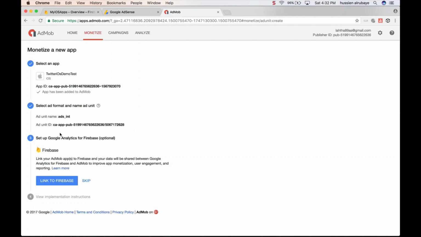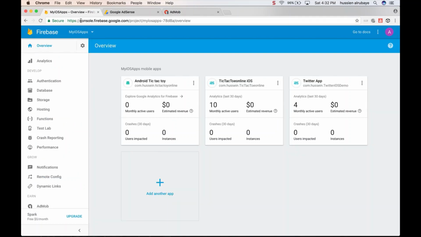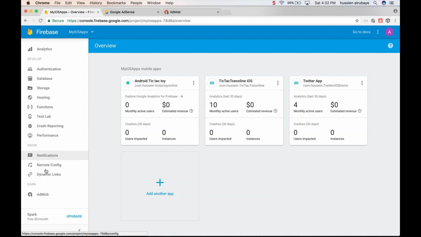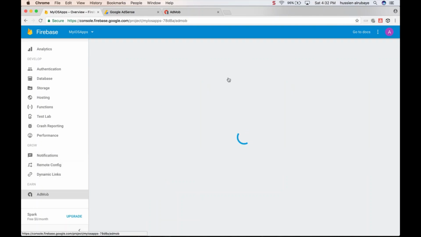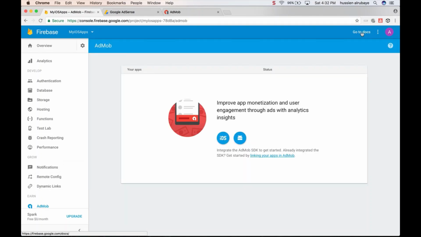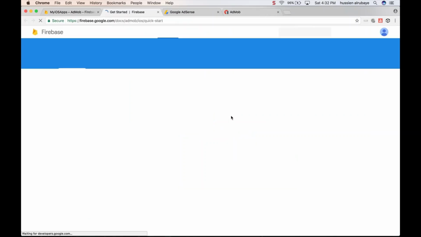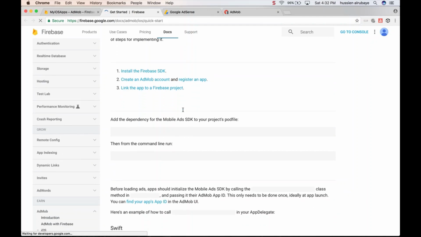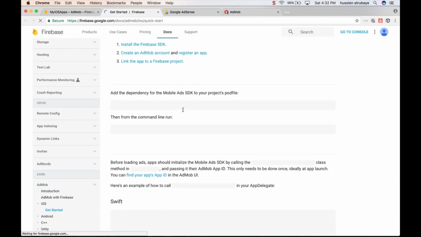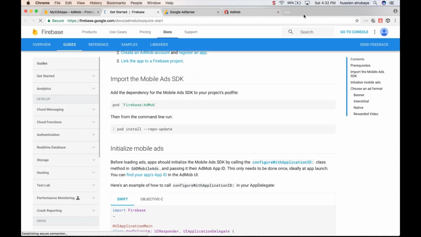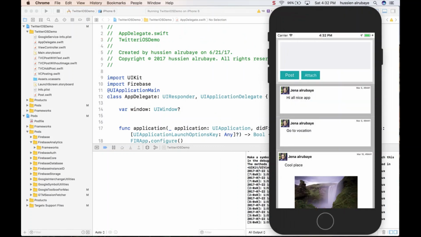And it will show me this ad unit ID and this application ID, and that's what I want. So now what I will do, I just go here to my Firebase. If you see, I have something named AdMob, just click on it, and from here just go to the iOS documentation. It will take you to the documentation. You don't need to see what's going on here and how to do the installation. I will show you in the code. So just take this one to the other screen and let me show you how we do this.